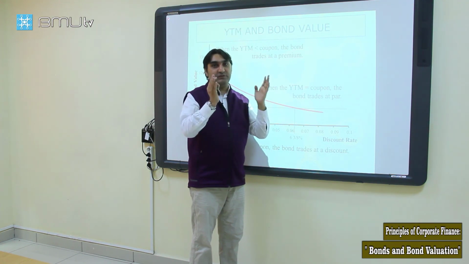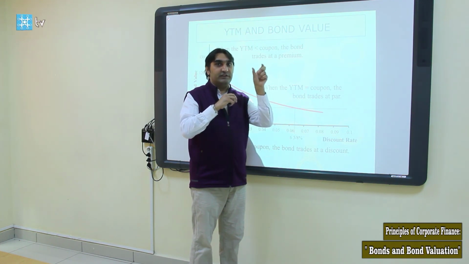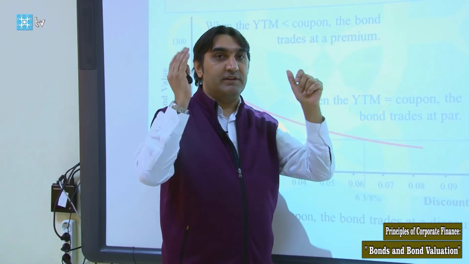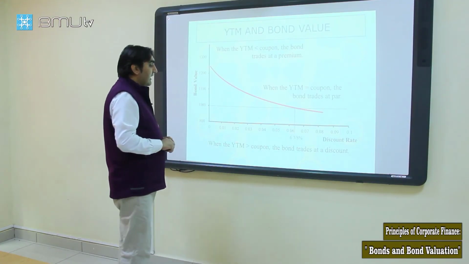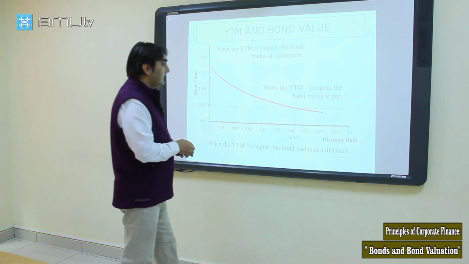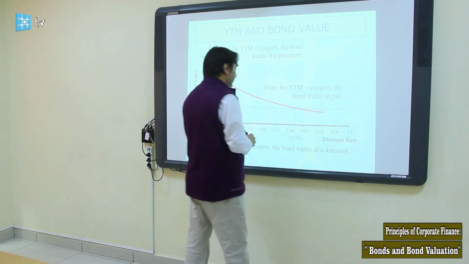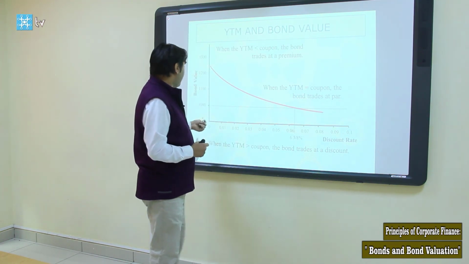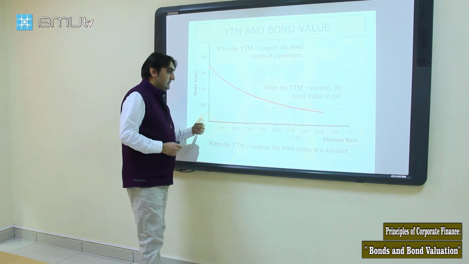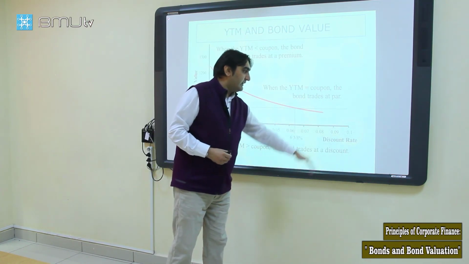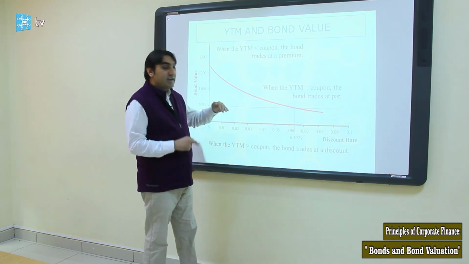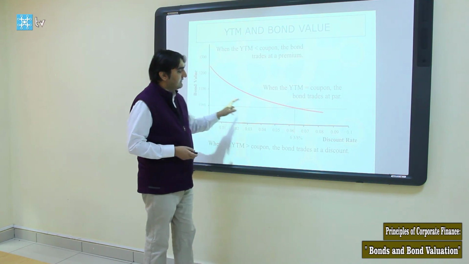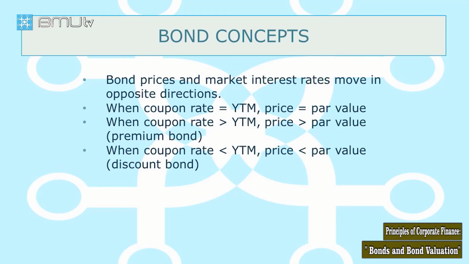You can calculate this for any coupon payments, any type of bond: equate the coupon rate with the market rate and you will get 1,000. When the yield to maturity is higher than the coupon rate, in these periods, the bond trades at a discount. You see the price goes below 1,000. Again, bond price and yield to maturity are inversely related, and the graph is convex.